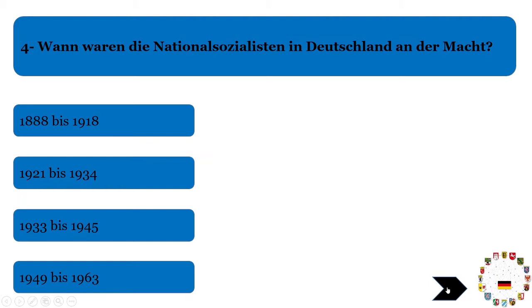Now we will move on to the next question, which was "Wann waren die Nationalisten in Deutschland an der Macht?" The same question we have already seen. The first question, when the nationalists were in power, or they were in the government in Germany. That was the year starting from 1933, when Mr. H was selected as Reichskanzler or as Chancellor, till the end of the Second World War. So this was the time when they were in power in Germany. Just learn this year 1933 and then you are fine to answer many questions.